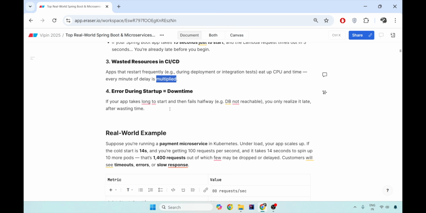Also, if there is an error during the startup and your startup takes 30 seconds, then after 30 seconds you will be able to know that your DB is not reachable. So you realize it late, and you have wasted a lot of time during the startup.